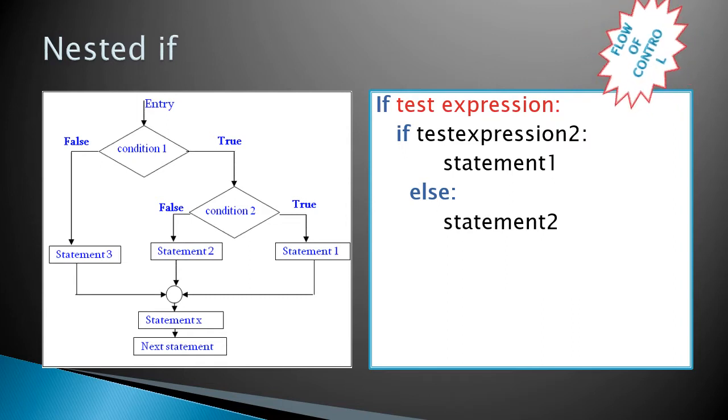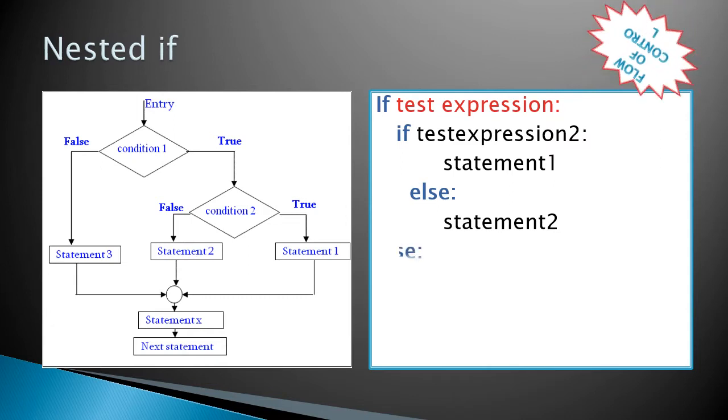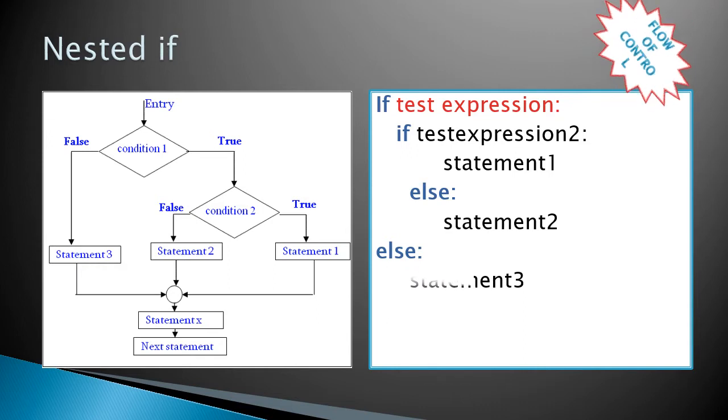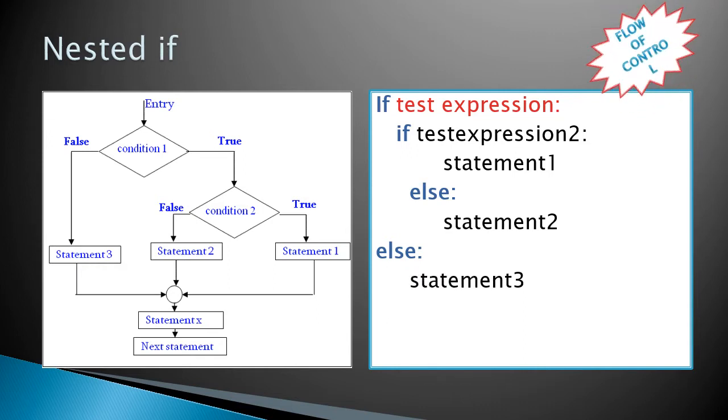Suppose the outer if expression is false, then it will go to the outer else and then statement 3 will be executed.